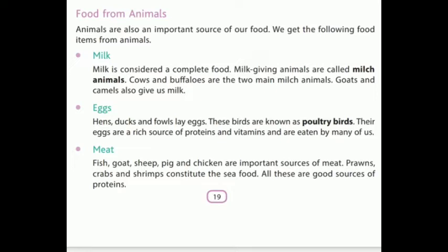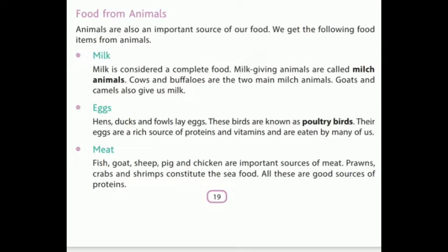For example, milk. Now, milk is considered a complete food. Okay, you must have already known this fact that babies consume just milk. Why? Because milk is a complete food. Except for a few vitamins, you obtain most of the nutrients from milk. So, milk is considered a complete food. A baby eats nothing but just drinks milk. So, you can imagine all the nutrients are provided with just this milk.